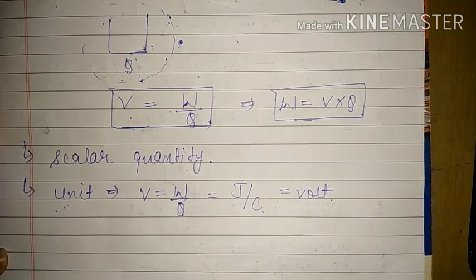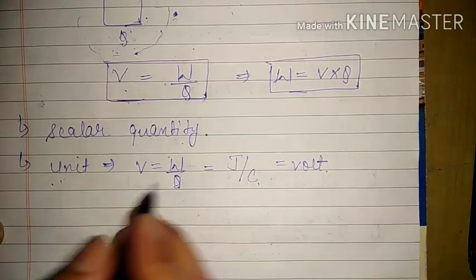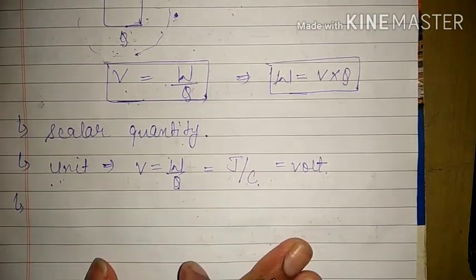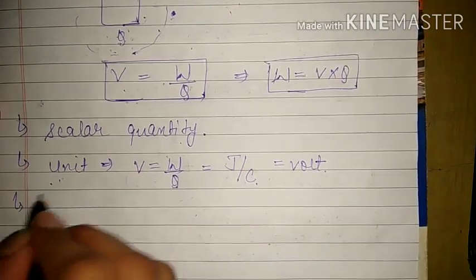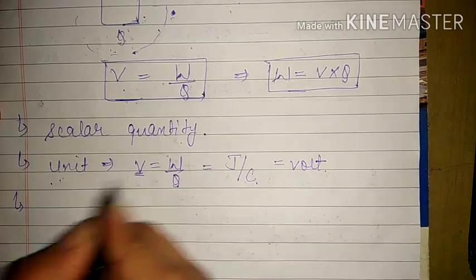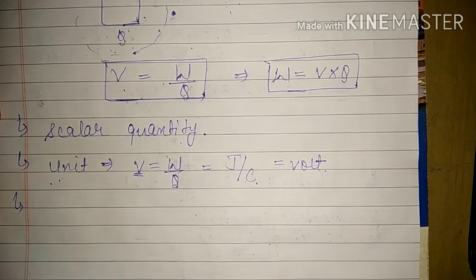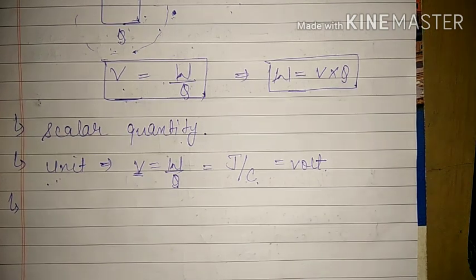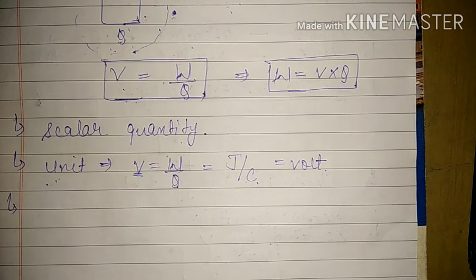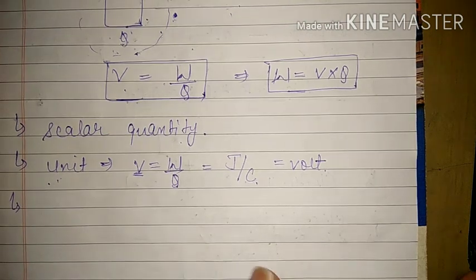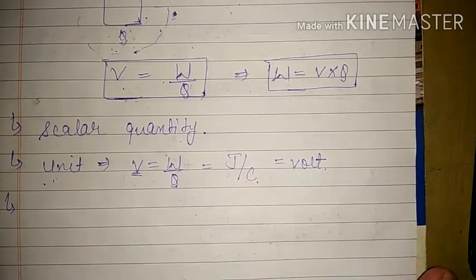One important thing we have to see here, which we have already discussed, is potential difference V or electric potential. Whenever we say potential or potential difference, we mean electric potential or electric potential difference, because here we are studying electricity.